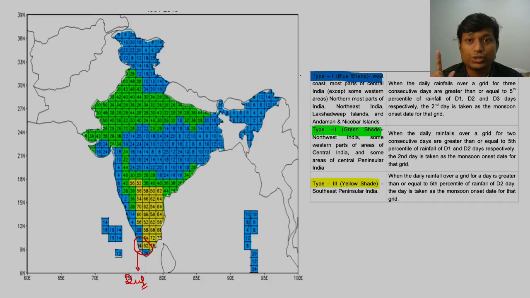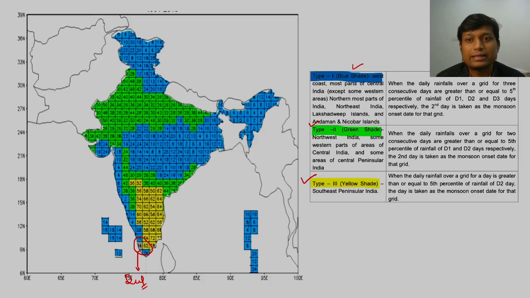One is in blue shade, another is in green shade, and the rest of the part is in blue shade, right? And for all these 3 types of grids or grid points, there are certain conditions. We are not going to go into all those conditions, because those are again technical in nature, right? So only remember that the whole country is divided into 3.